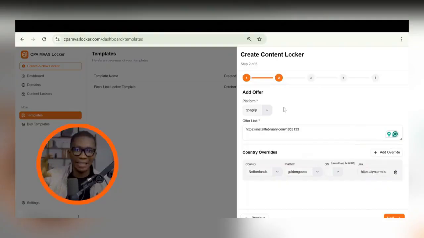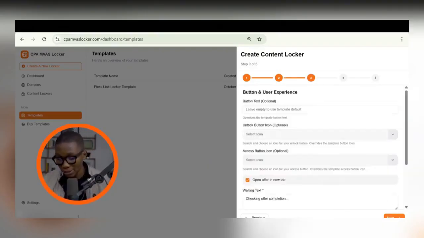And don't worry, I had a person I was coaching. This person literally had an offer from a network, and all he had to do was just message CPA Canvas Locker support. And on messaging them, they actually added his network for him. So it can actually work forever. So after that, click on next right here.